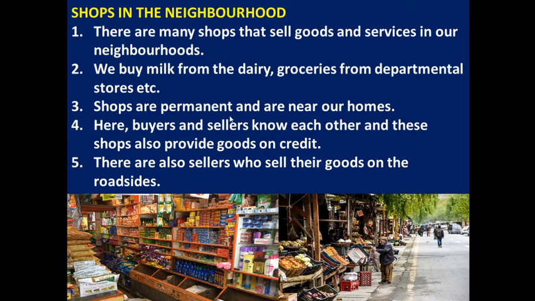The shops are permanent. As compared to the weekly market, most neighborhood shops are permanent. They have a proper store, a proper shop, a proper building. The shops are permanent and they are near our homes. Because of that, they are called neighborhood shops.